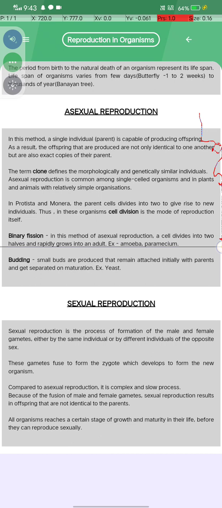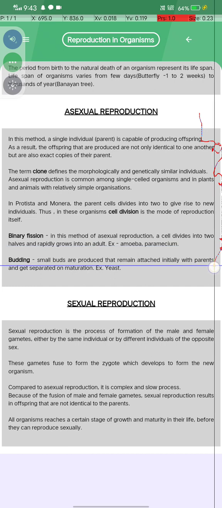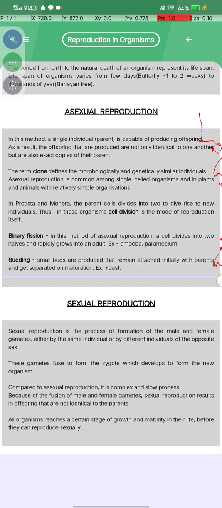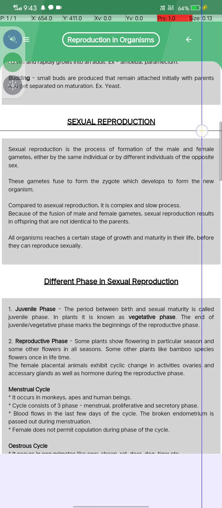Example, amoeba and paramecium. Budding क्या है? Small buds are produced that remain attached initially to the parent and get separated on maturity. Example, yeast. Okay, सेक्सुअल रिप्रोडक्शन क्या होता है?